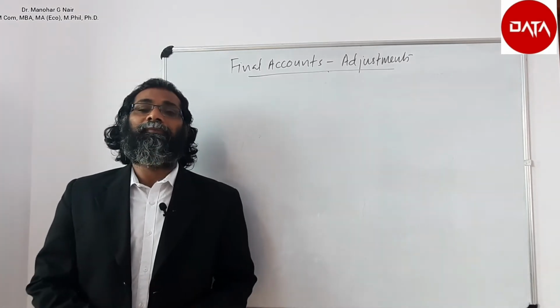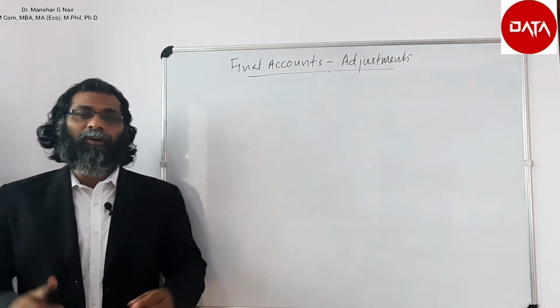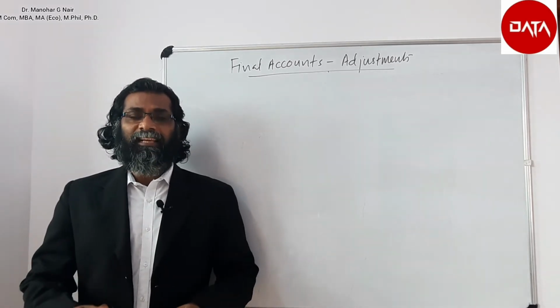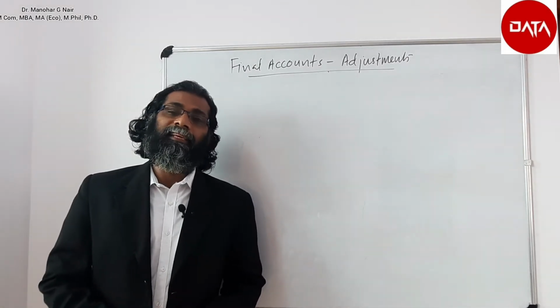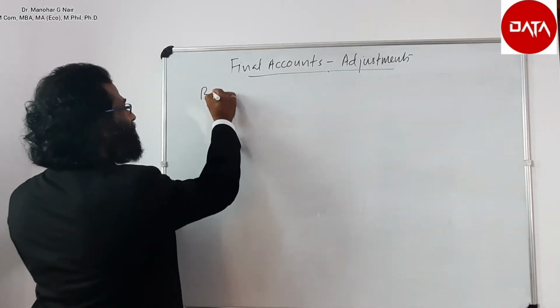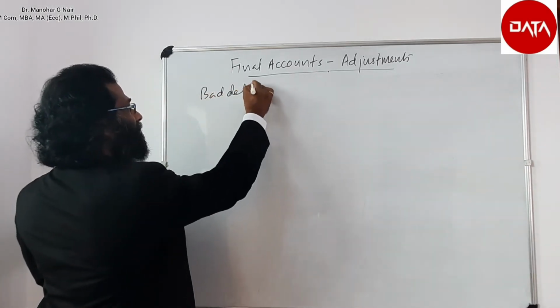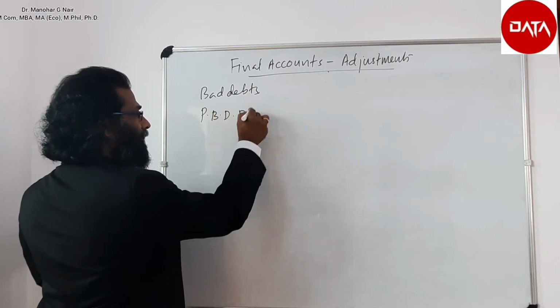Through this video, let us discuss certain very important adjustments. Mostly the students find difficulty in solving these type of adjustments. For example, bad debts. Second is provision for bad and doubtful debt.